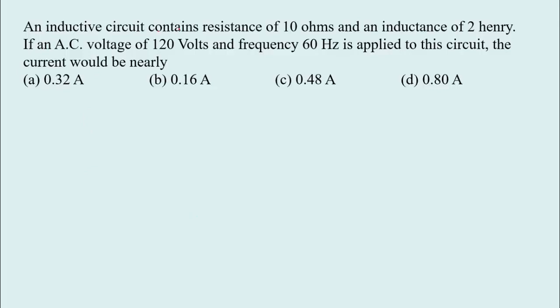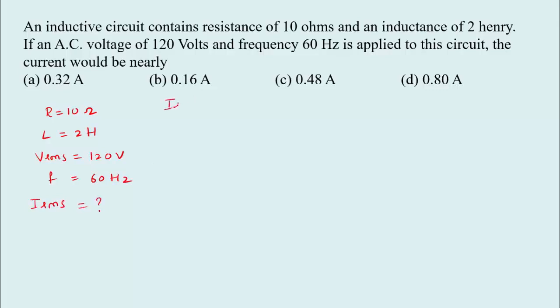An inductive circuit contains resistance of 10 ohm and an inductance of 2 Henry. If an AC voltage of 120 volt and frequency 60 Hz is applied to this circuit, the current would be nearly. Inductive circuit contains the resistance, that is R equal to 10 ohm. Inductance value is given 2 Henry and voltage VRMS is 120 volt. Frequency is 60 Hz and we have to calculate the current IRMS.